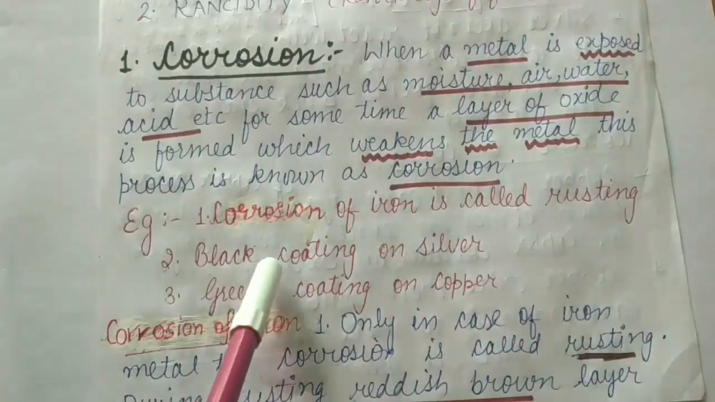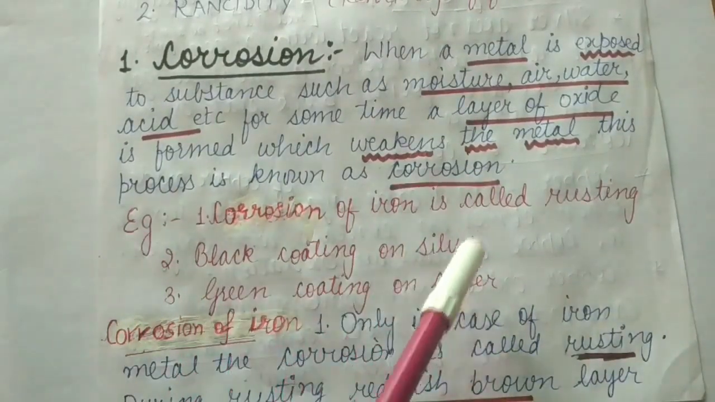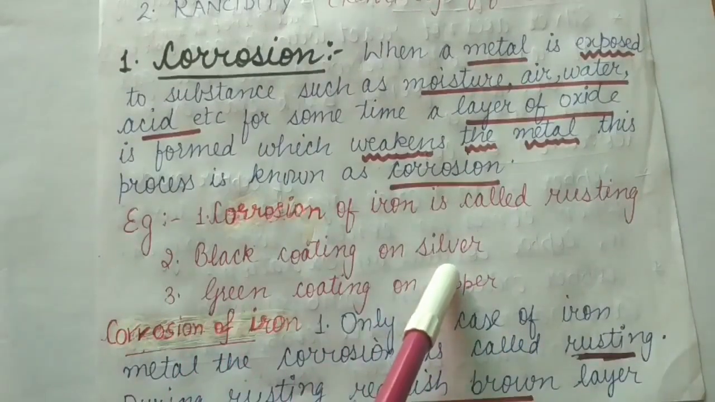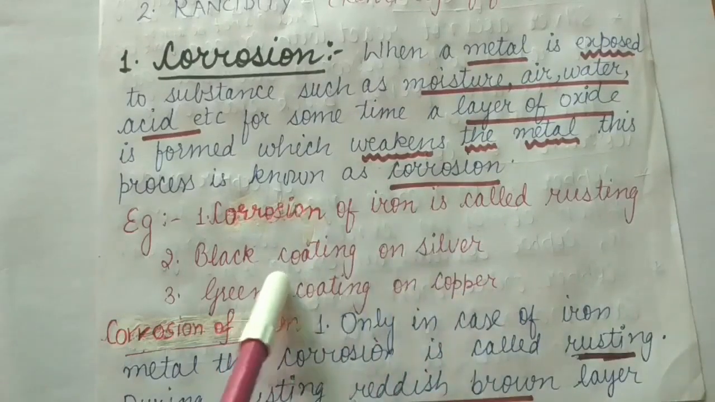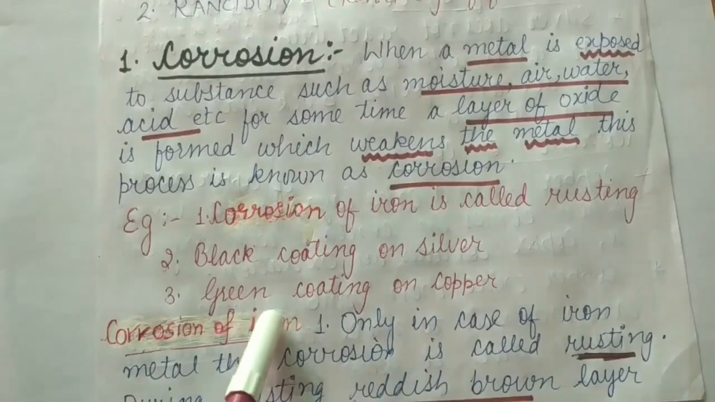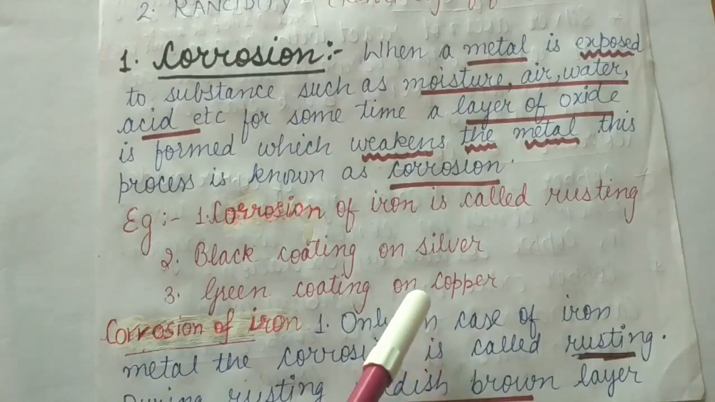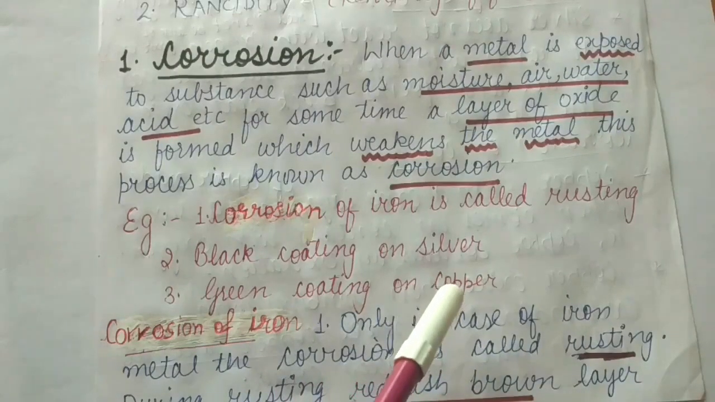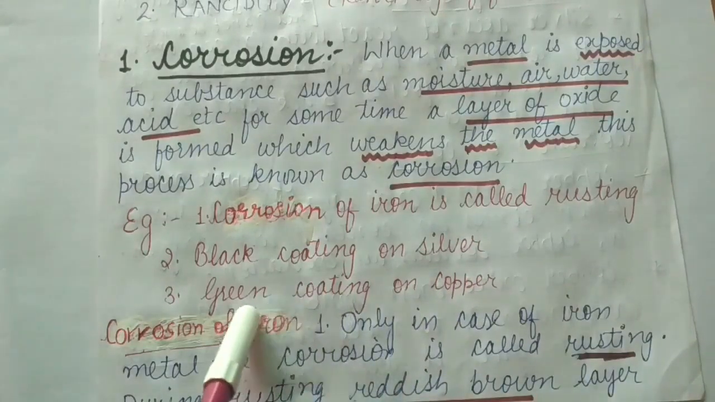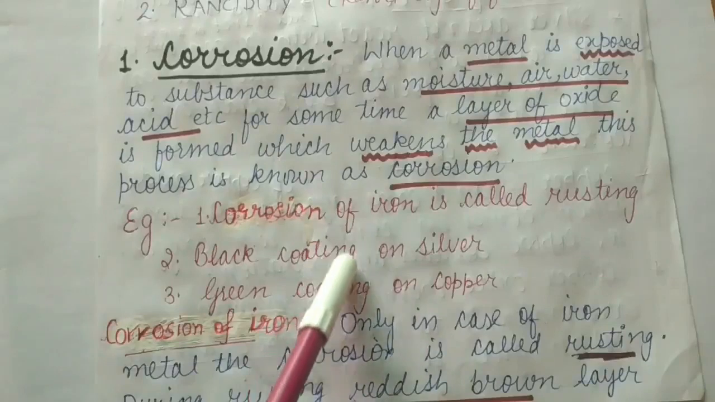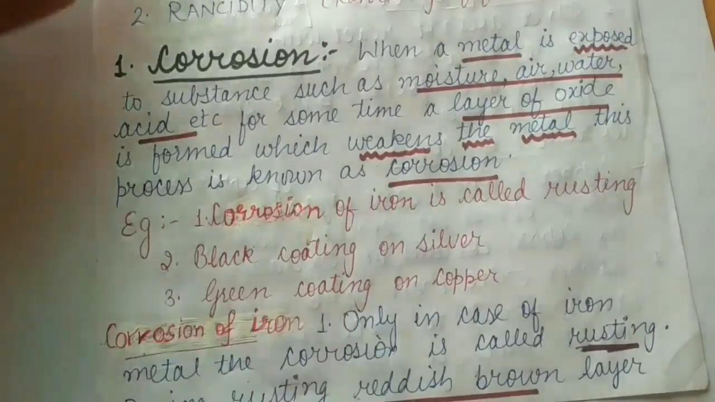Second is the black coating on silver. The color of silver changes and a black coating is formed over it. Third one is the green coat on copper. You have seen that in most cases, the copper utensils at your home get a coating on them which is green in color. We will discuss all these examples one by one.